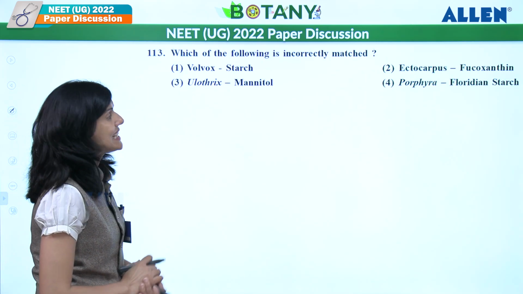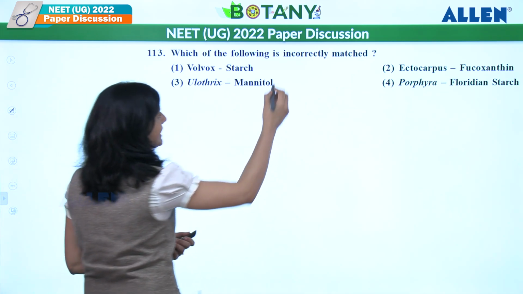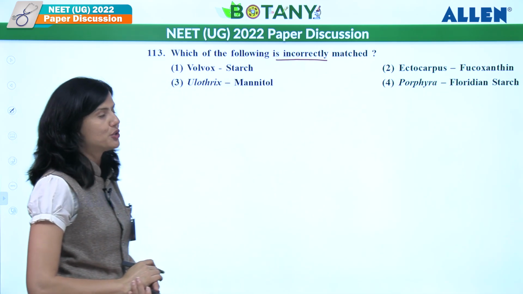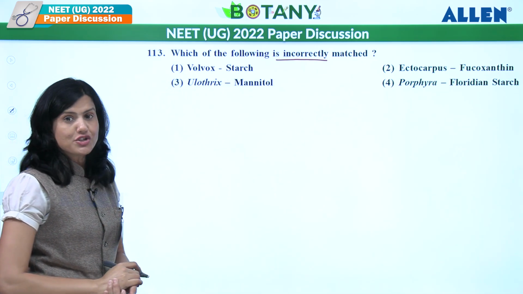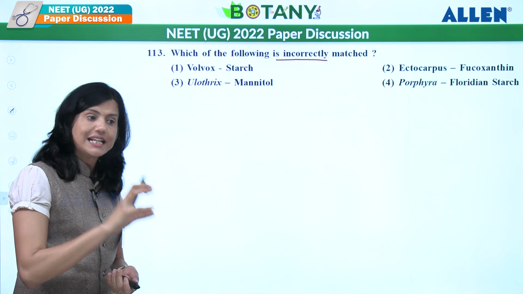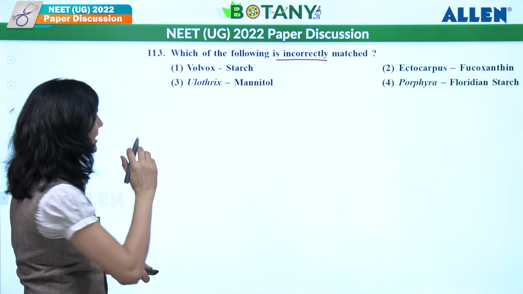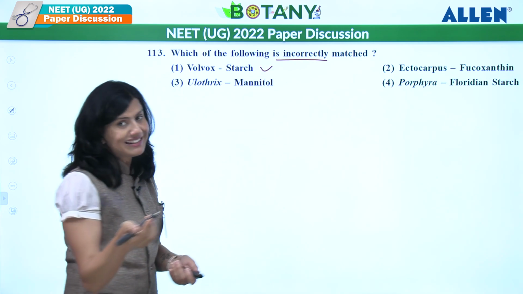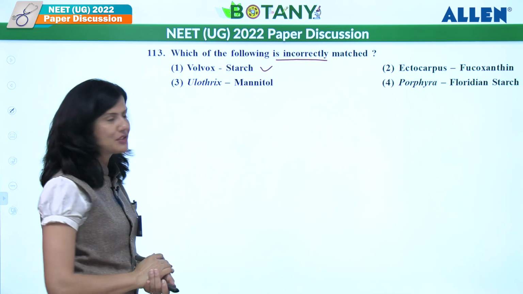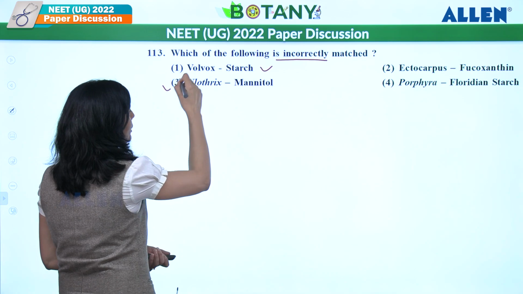Which of the following is incorrectly matched? We have to find it out. Incorrect match over here, let's see. Volvox, starch stored. Volvox is what? Green algae. Stores what? Starch. Correct. Ulothrix is again a green algae. What do you think it stores? Mannitol? Wrong. So what is the right answer?